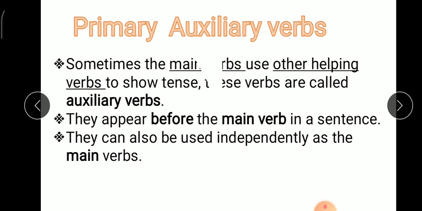Primary auxiliary verbs. Sometimes the main verbs use other helping verbs to show tense. These verbs are called auxiliary verbs. It is also known as helping verbs. They appear before the main verb in a sentence. They can also be used independently as the main verbs.